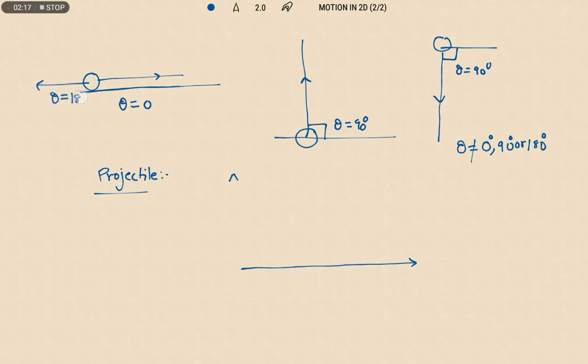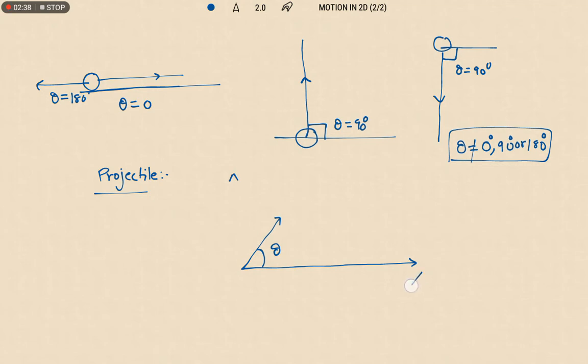So the body is projected by making some angle, which is not equal to any of these angles. That's why it is also known as an oblique projectile. So theta may be 30 degrees, 45 degrees, 60 degrees, any angle we can take.